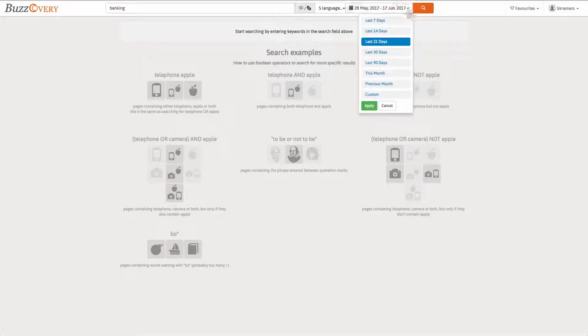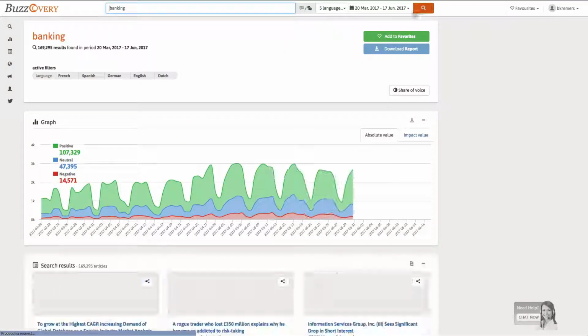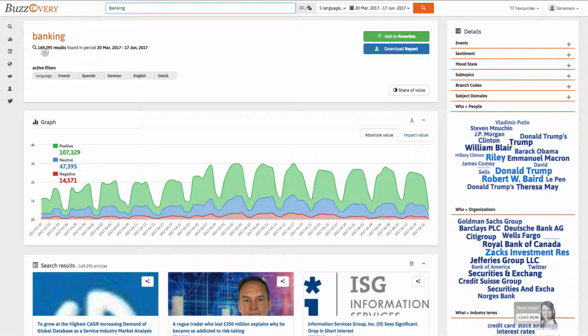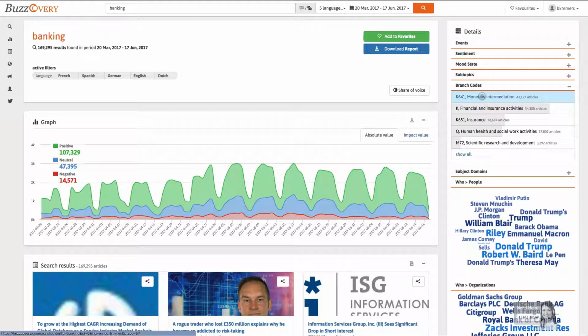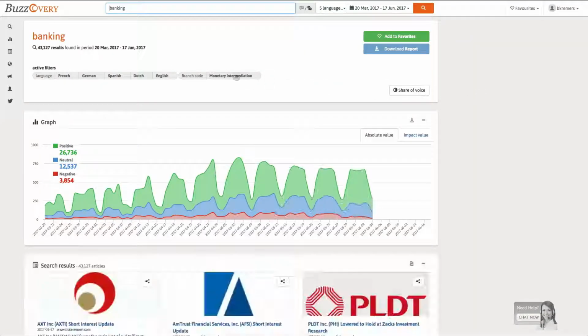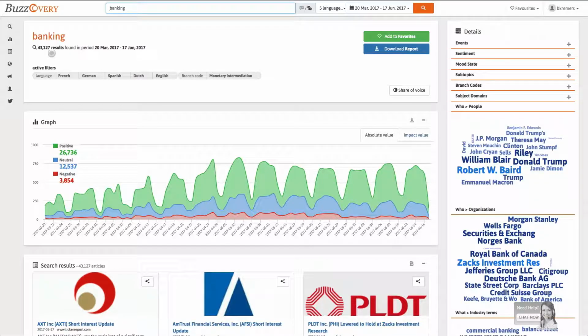John asks for search results in the last 90 days. This search returns way over 100,000 results. To limit his search results, John chooses the branch codes filter, more specifically, K641, monetary intermediation. He is now left with very specific search results. John still has a few tens of thousands of results. Still too much for a good analysis.